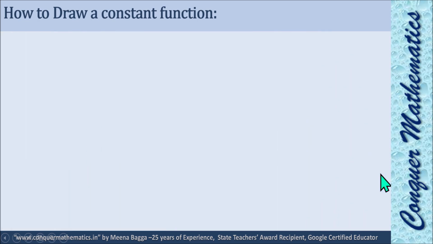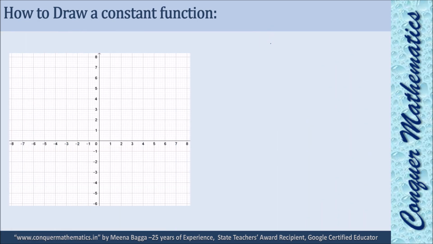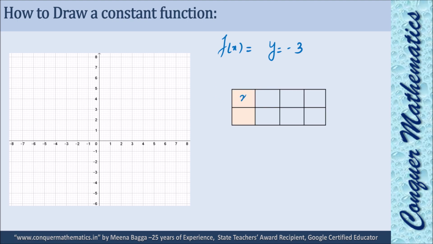Now suppose y is minus 3, that means f(x) is minus 3. Now this means whatever value of x you put, 0, y will be minus 3, 2, y will be minus 3, minus 1, y will be minus 3. Whatever value of x you put, you will get only minus 3 for y. Nothing, no other value.